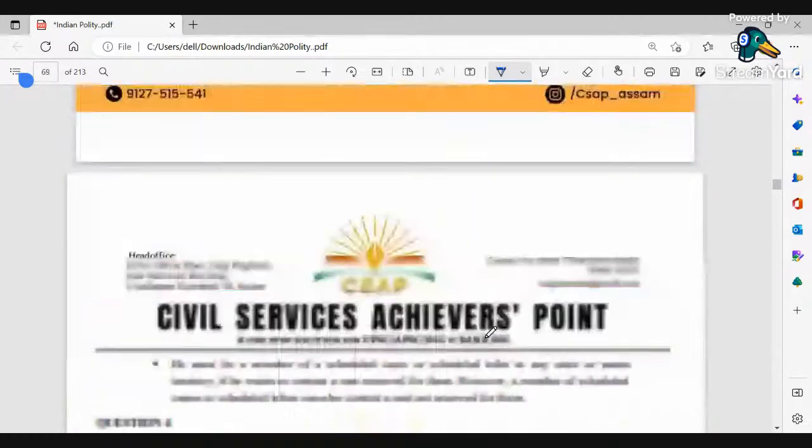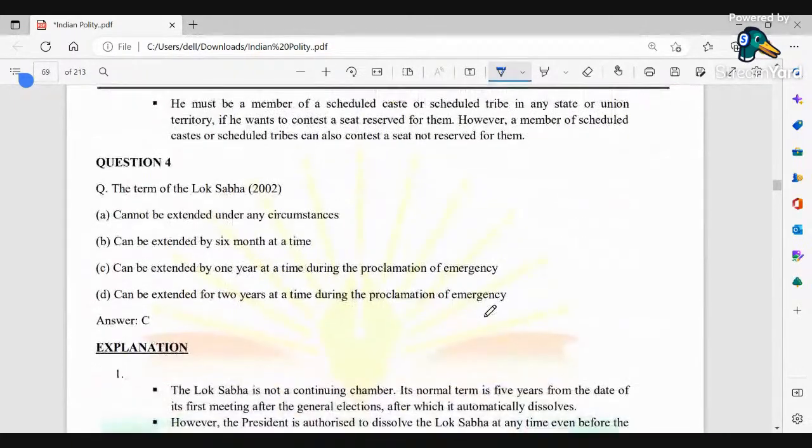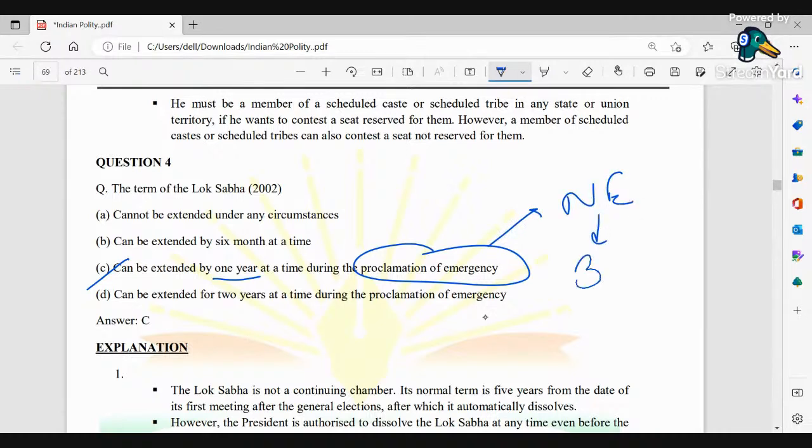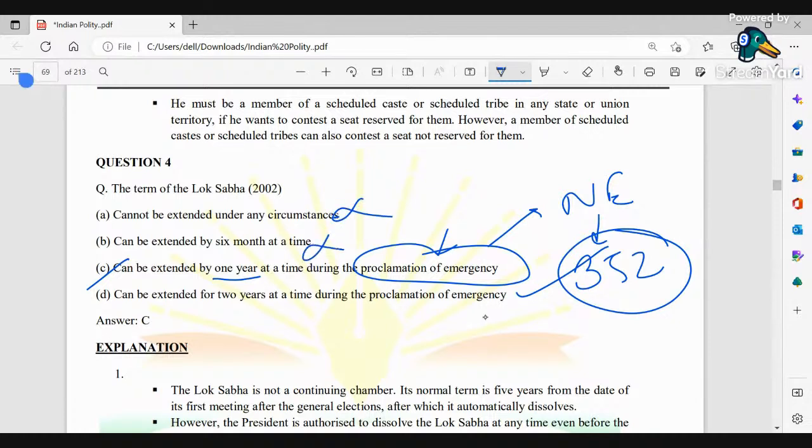Next. Question 4, the term of the Lok Sabha. Here, what will be the correct option? It can be extended by 1 year at a time during the proclamation of emergency. And this is basically national emergency under Article 352. So this is the clause that we can see over here. The rest are obviously not correct. Can it be extended for 2 years at a time? No, it is only 1 year.